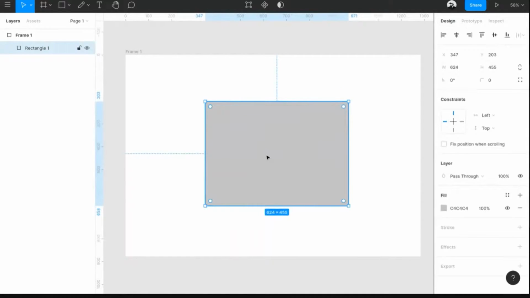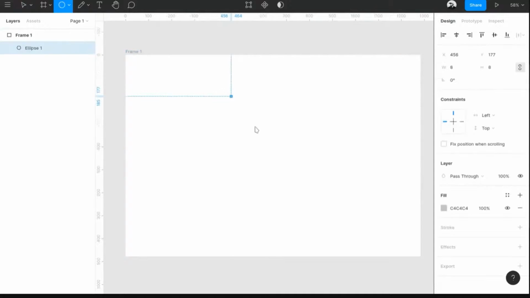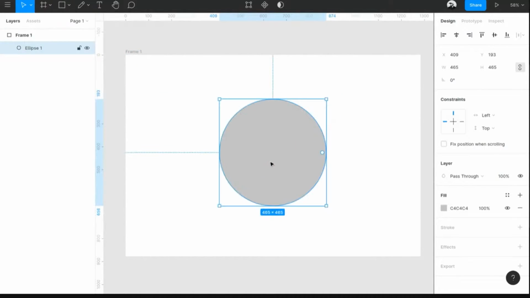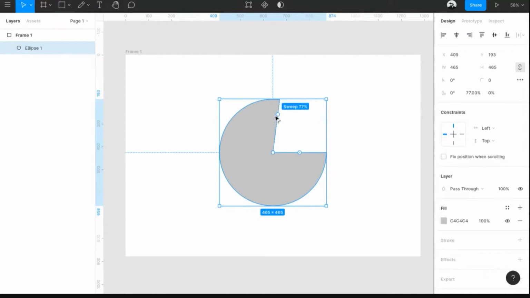Okay, now this is for the rectangle, and for the circle there are also a few different things. Whenever you draw a circle, you can see there is only a single dot over here. This is called an arc. If you click on that and drag it, you can draw an arc. You can actually draw pie charts using it, changing the shape of the ellipse. Once you do that, you will also get one more point, which is the starting radius, and you can change that to whatever you want. Then there is the ratio, which helps you reduce the inner and outer ratio of the ellipse.